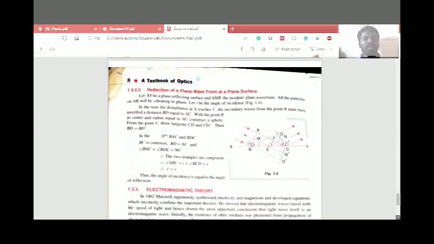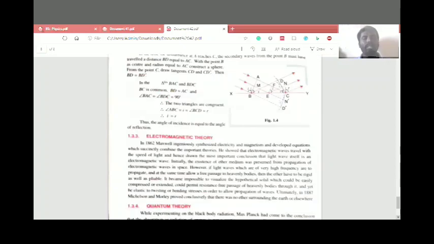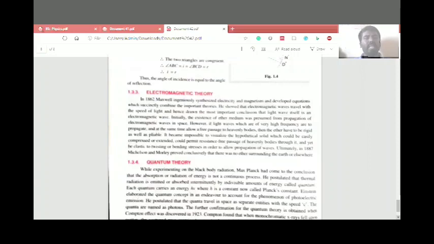Then after that, the electromagnetic theory was introduced, by Maxwell, who introduced it in 1862. He synthesized electricity and magnetism and developed the equations, using electricity and magnetism towards the formation of electromagnetic theory.